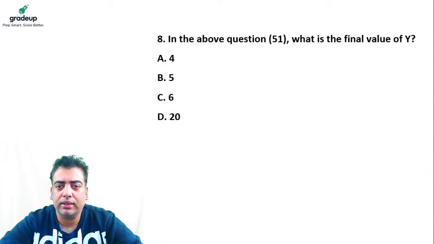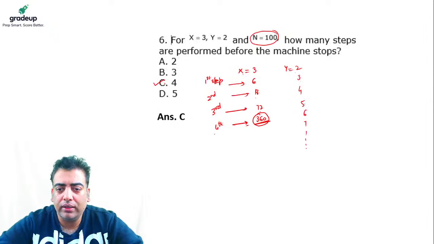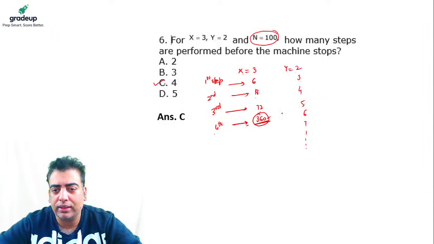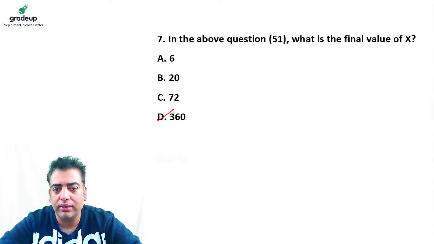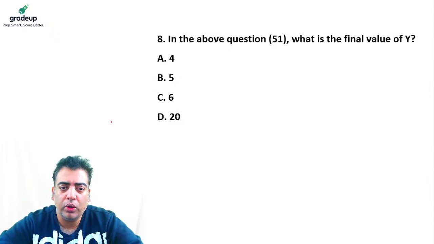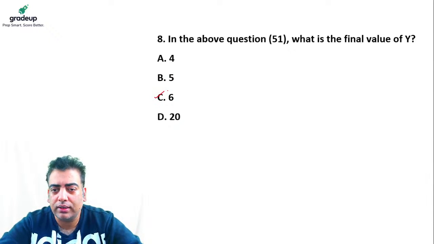In question 8 it says, in the above question, what is the final value of y? So the final value of y, when x is 360, comes out to be 6. So the correct answer in this case will be option C, which is 6.